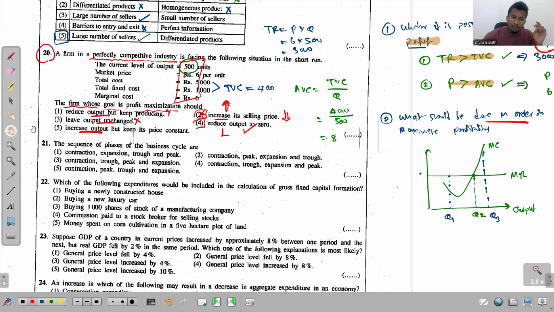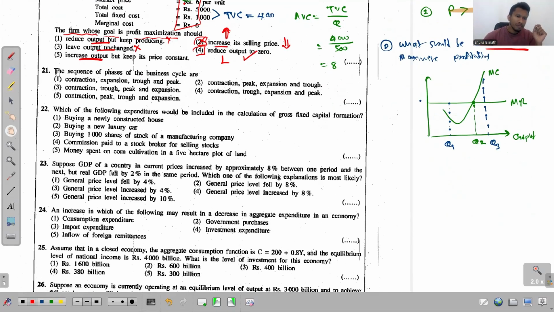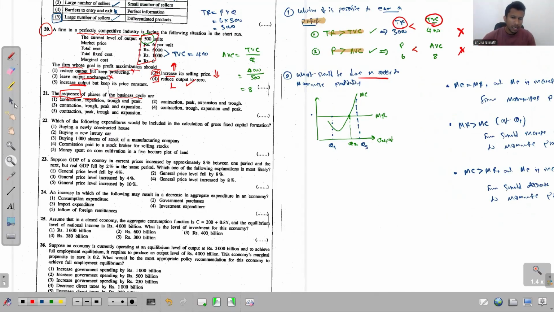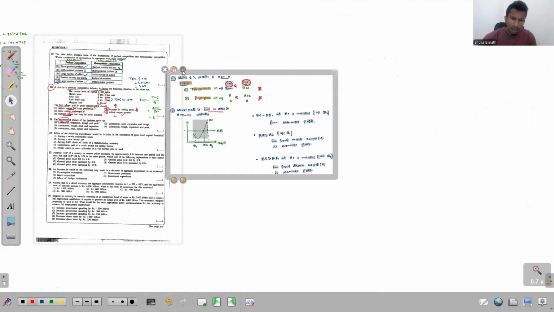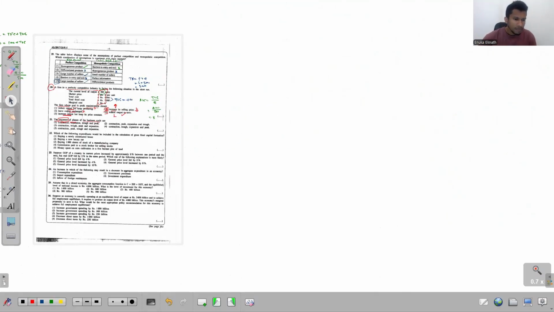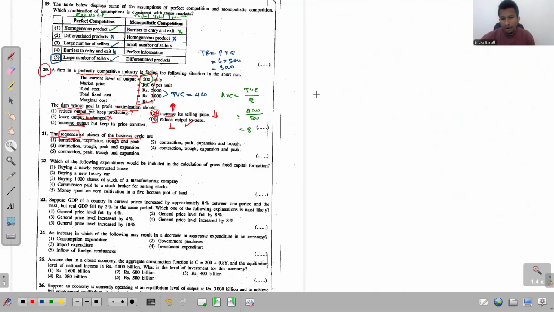Now look at this question number 21. There, the sequence of phases of the business cycle are. The sequence means the order of the phases of the business cycle. Okay. So to check the answer for that, let me keep this on this side. Now let's draw a business cycle.